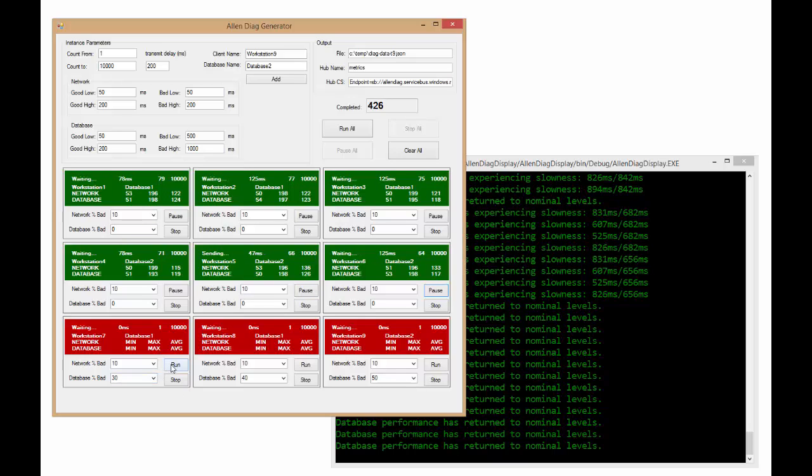But let me go ahead and add in a bad one here. And I still shouldn't see anything occur over here, because even though this one is off having some bad experiences, it's not enough to trigger any sort of output. Because if you recall, the scenario was I had to have more than one workstation. They had to have different names, and they had to be talking to the same database, and they both have to be emitting problems within 5 seconds.